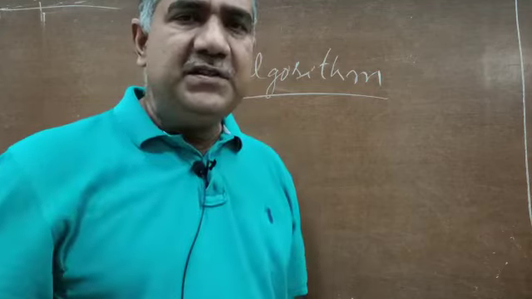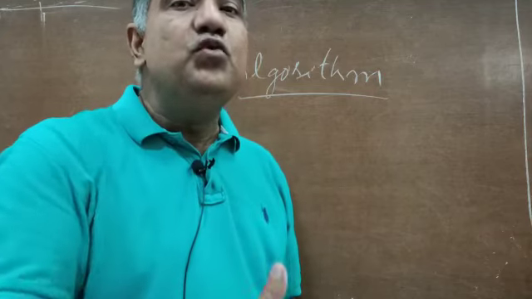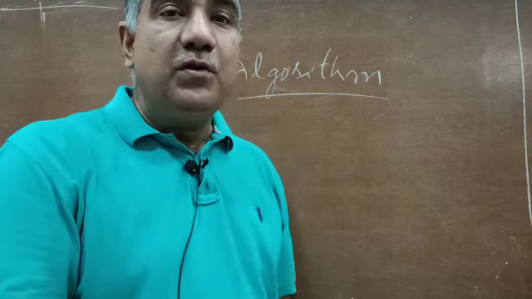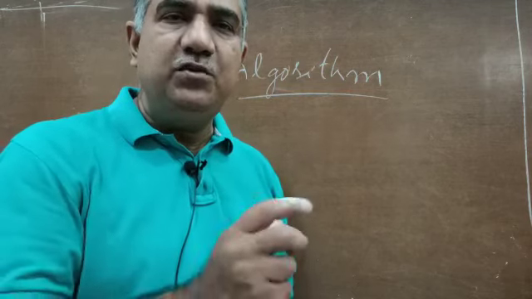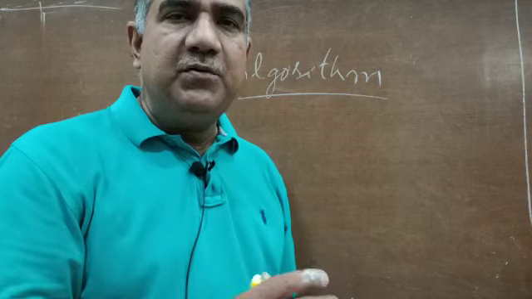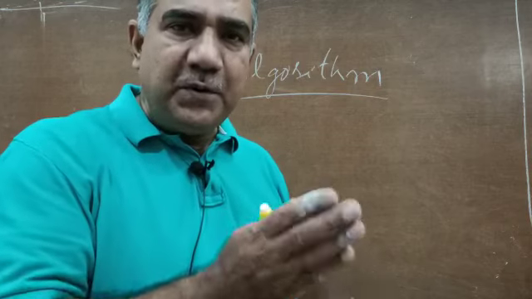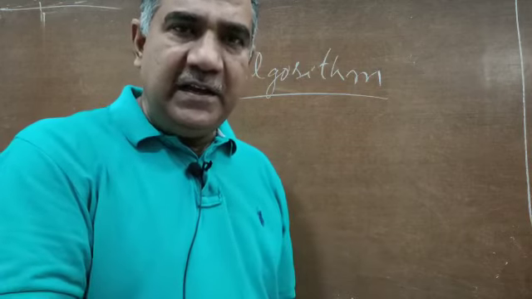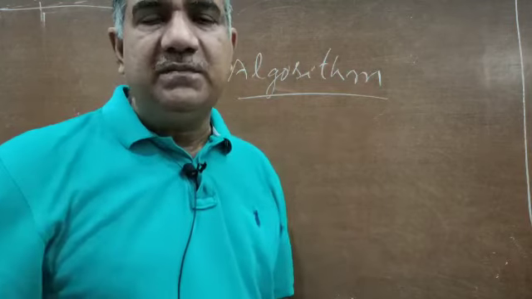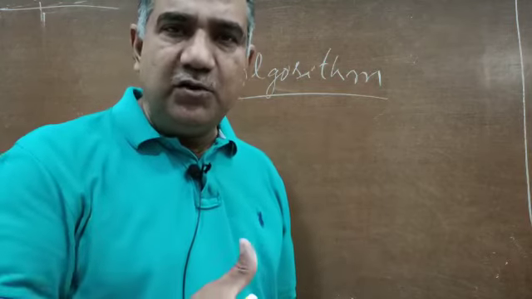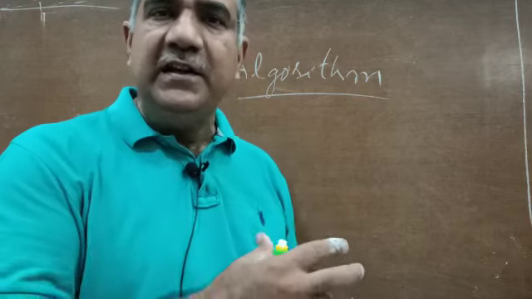In very simple words, this is a set of rules that we need to follow for solving a problem. In mathematics, say you are given the problem to find the HCF of two quantities. Whatever standard procedure you apply for finding it, if you write it step by step, that becomes an algorithm. So an algorithm is nothing but a set of rules that you need to apply for finding the solution of a problem.